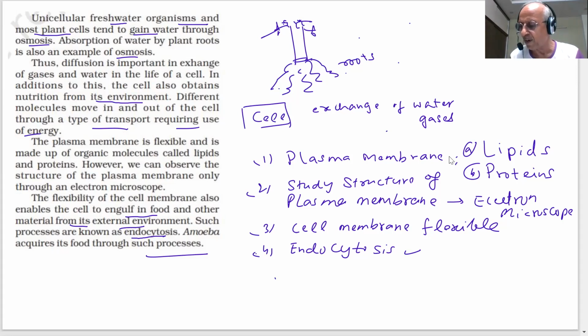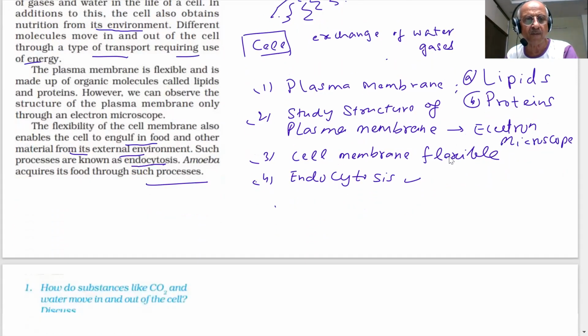Therefore, what will you advise to athletes and players, they should take what water? Plain water, or some sweet water? Plain water, because otherwise the hydration of the cell will not take place. Osmosis will not take place. The cell will not gain water, rather lose water. Because there are three cases: hypertonic, hypotonic, and isotonic. That's the most important question which will be asked, on these three types of solution.